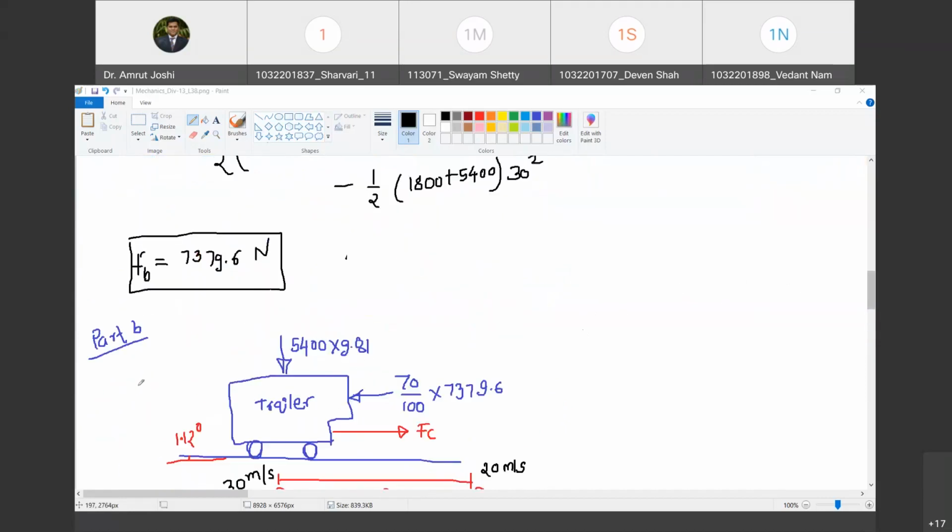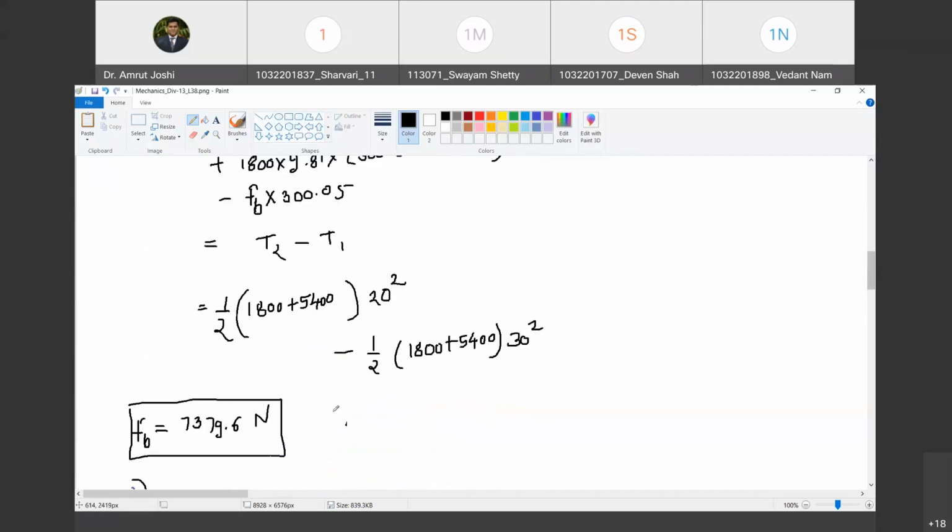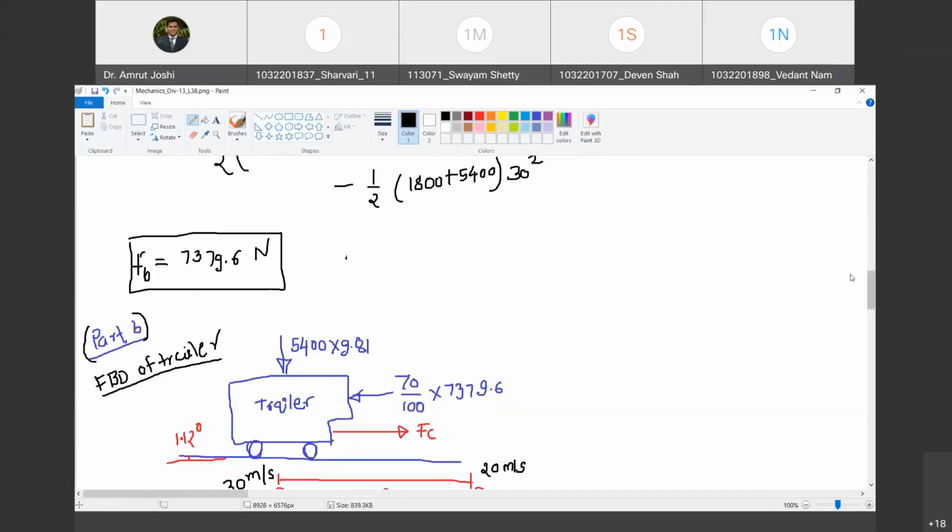So let us start solving part B. Let me draw the free body diagram of trailer. Are you with me? Yes, sir. So what is free body diagram? Free the body from all external agencies and show what the external agencies must have been doing. So I have freed the trailer from Earth. I must show what the Earth must have been doing. Earth must have been offering a gravitational pull of amount mass of trailer multiplied by 9.81. Do you agree with me?